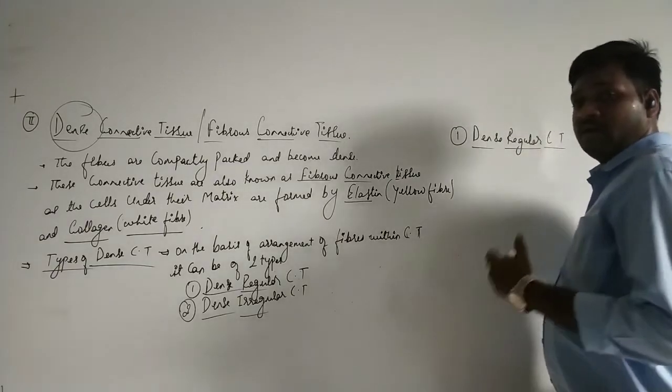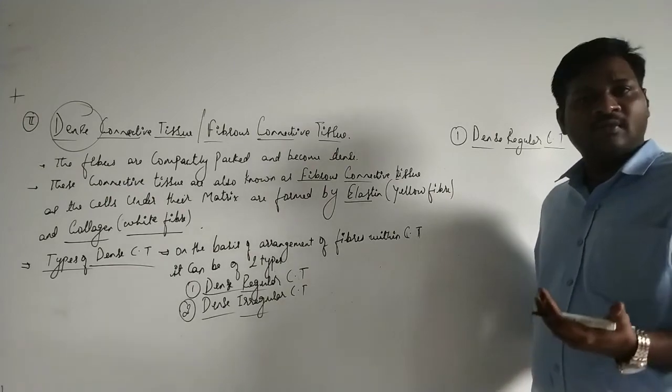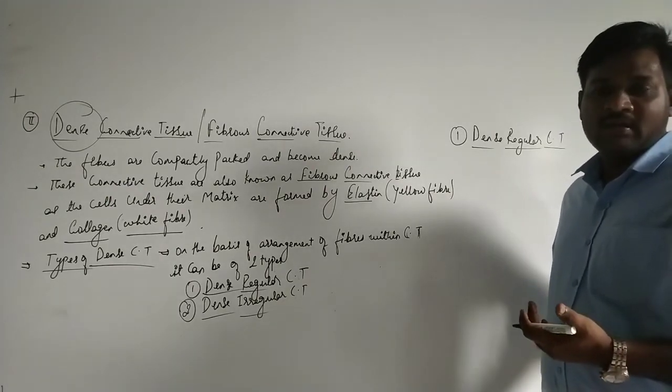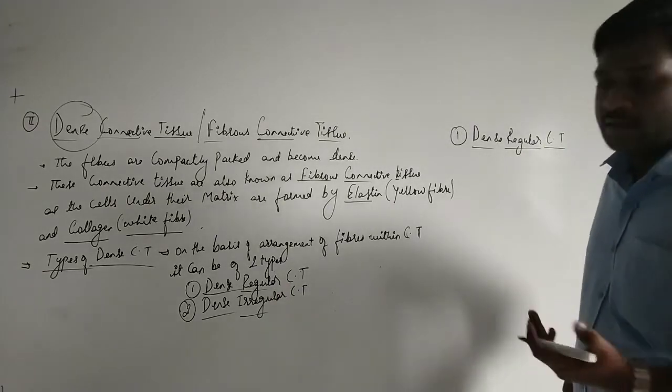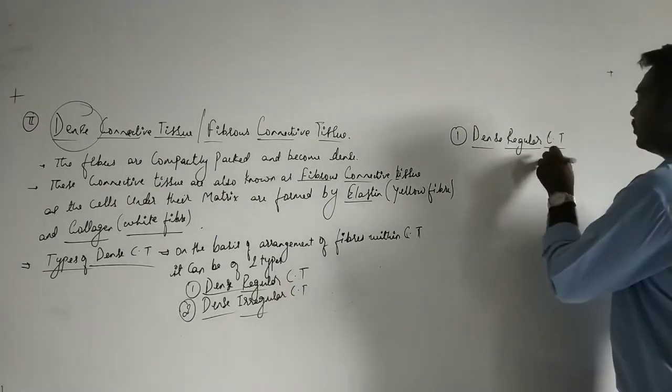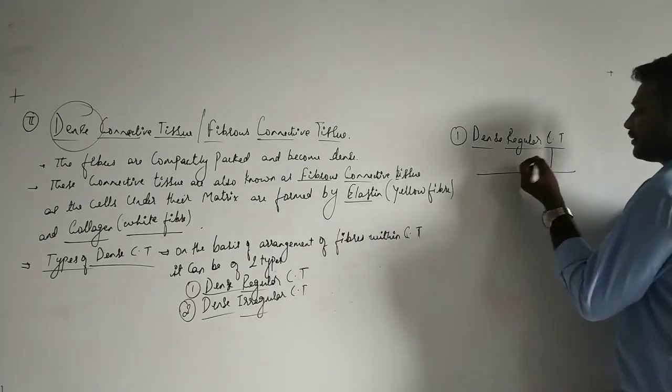Here, the dense regular connective tissue is further divided into two types, on the basis of type of fiber present in it.